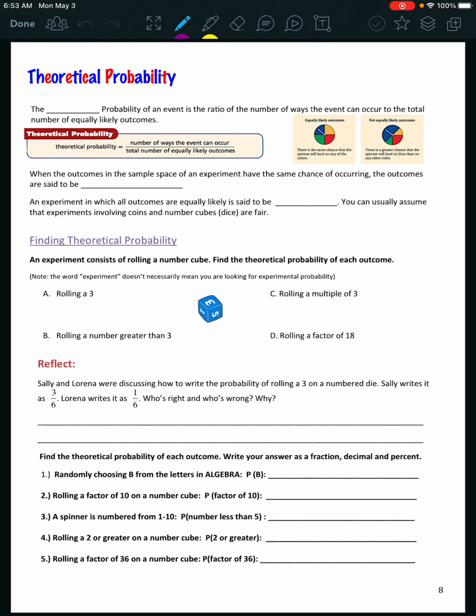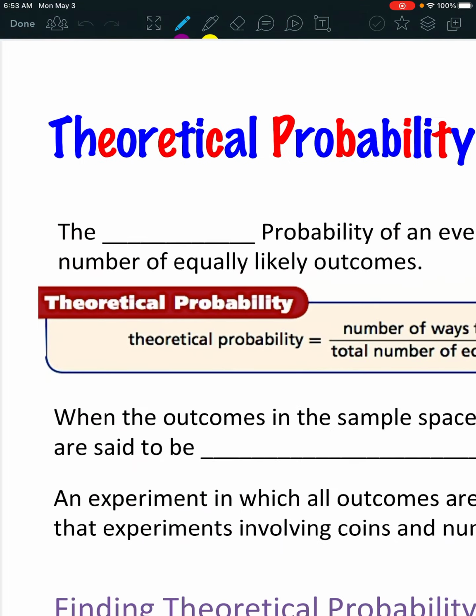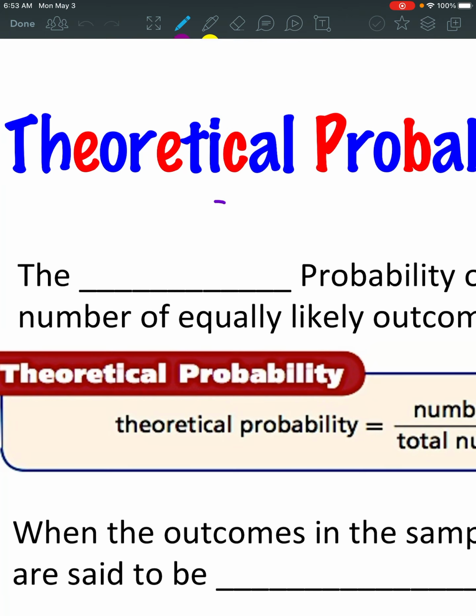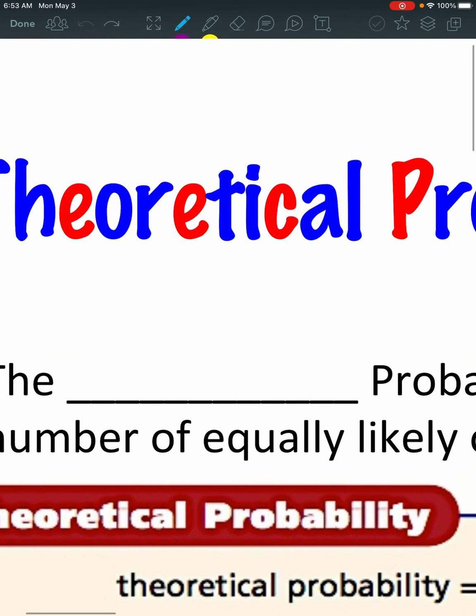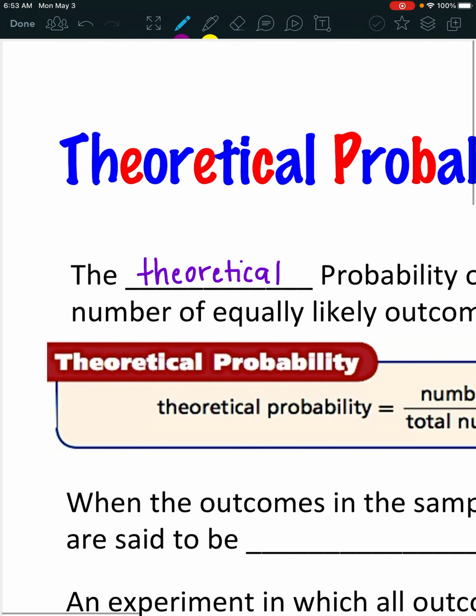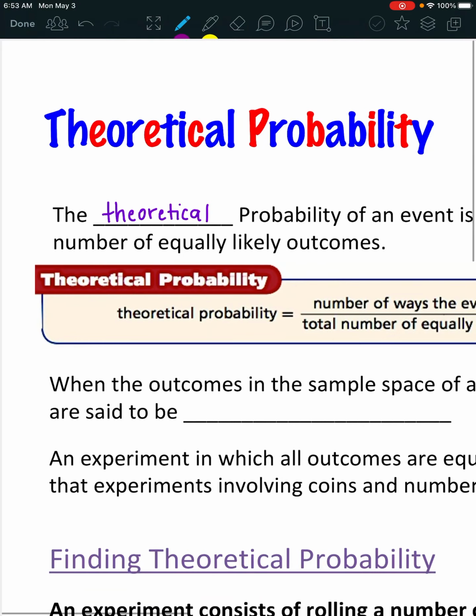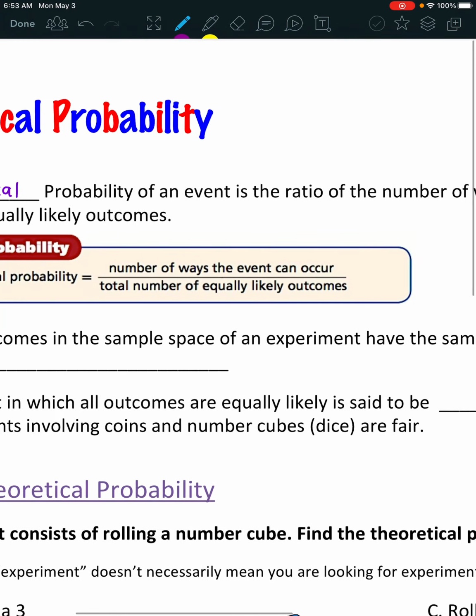So we've started talking a lot about probability and some of the language that we use, the likeliness of certain events happening. Today we're just going to be talking about theoretical. So theoretical means what is supposed to happen, because if we sit down and actually experiment and try out the probability, well, the experimental probability may be a little different than the theoretical probability. So the theoretical probability is what we've been talking about.